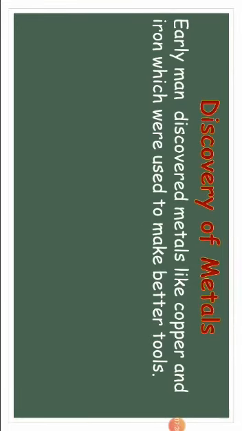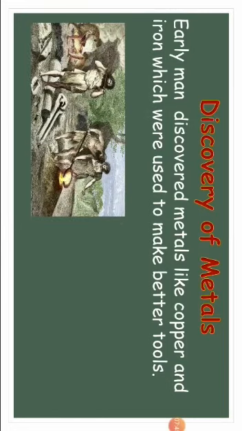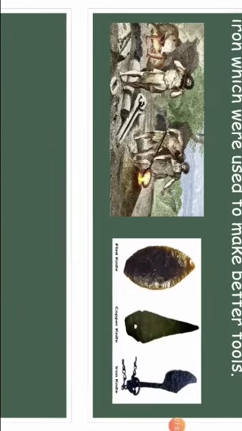Discovery of metals. Early man discovered metals like copper and iron, which were used to make better tools. How did they get metals? By melting rocks. This is bronze.